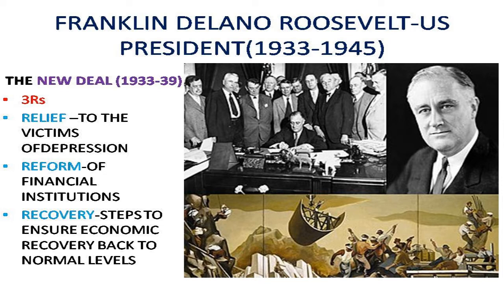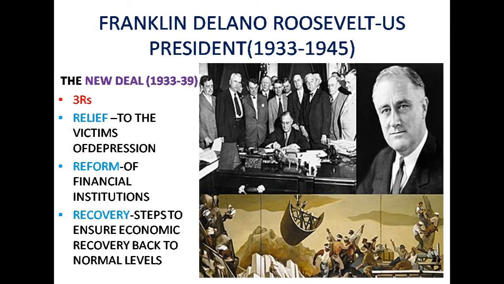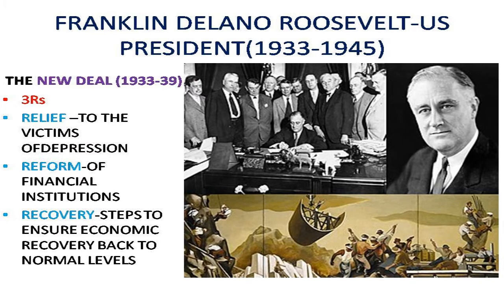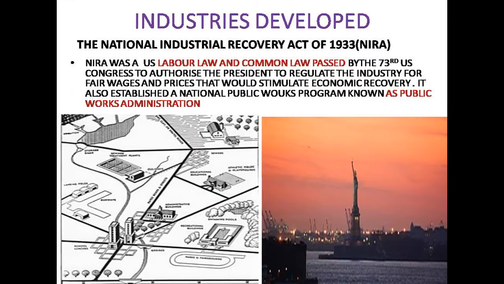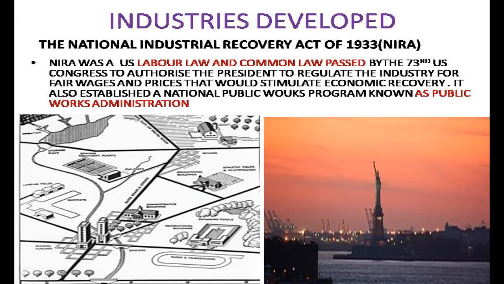The New Deal made promises to whom? Those who suffered. Relief to whom? Victims of depression. Reform. What had to be reformed? Financial institutions. And recovery by undertaking large public works which ensure recovery. What did this increase? The New Deal increased factory production.